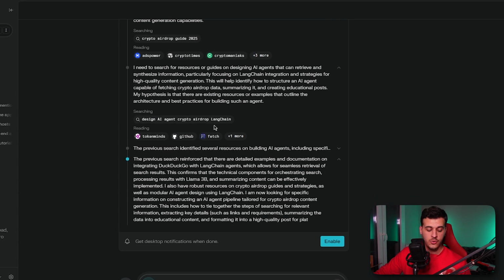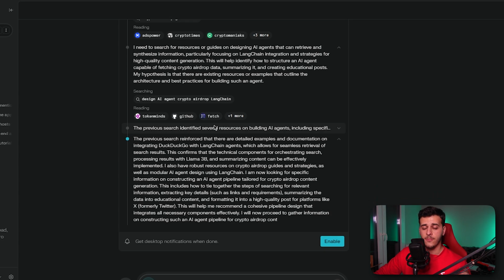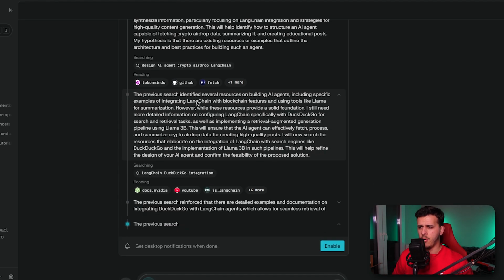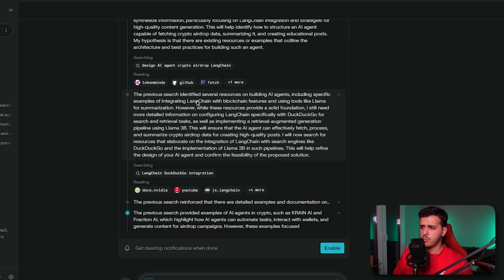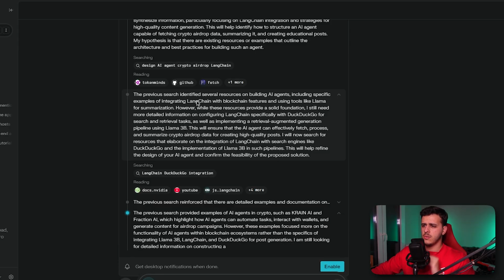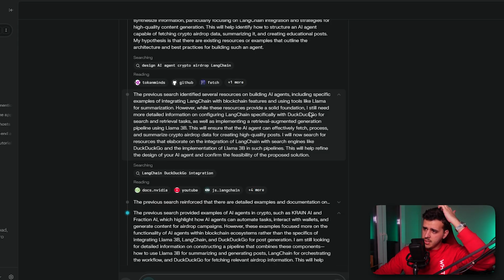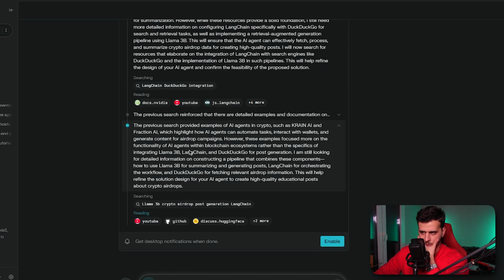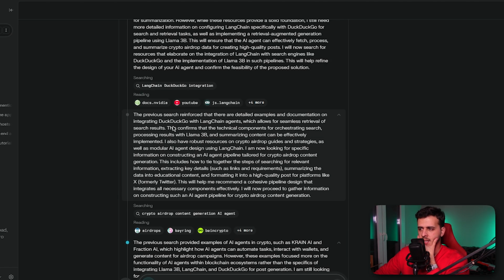I'm also very excited to see the free usages for OpenAI's deep research. I think it's going to be incredible. We have specific examples with blockchain features using tools like Ollama for summarization. Okay. So it's searching about DuckDuckGo and my Llama model about retrieval and things. So it tries to come up with a design.